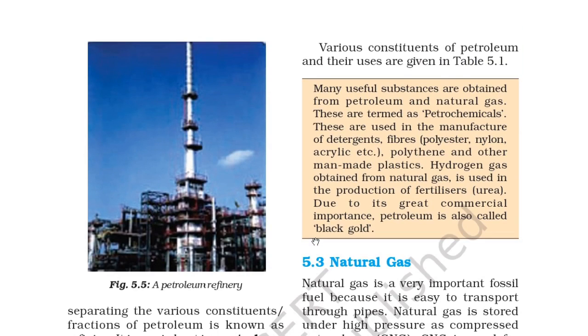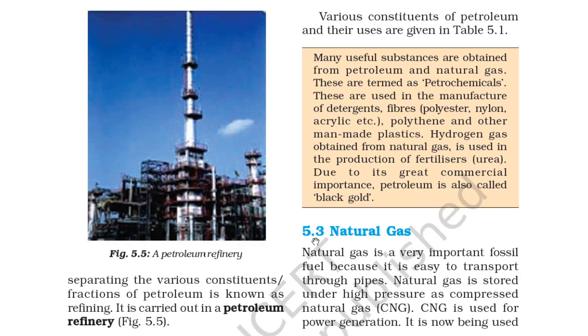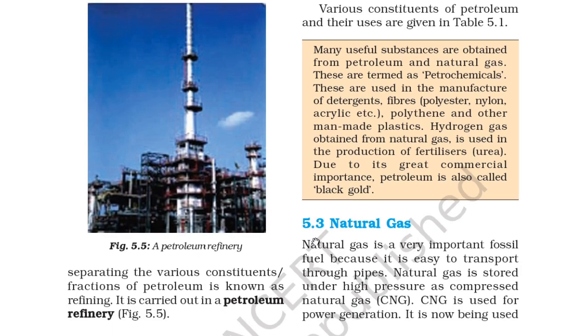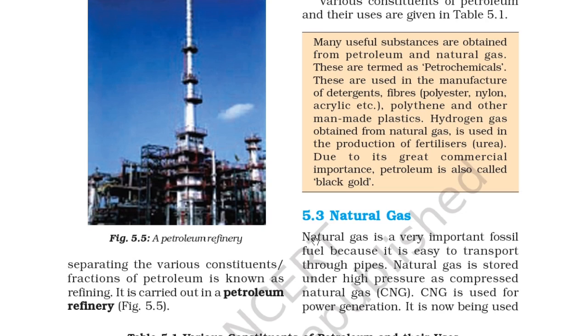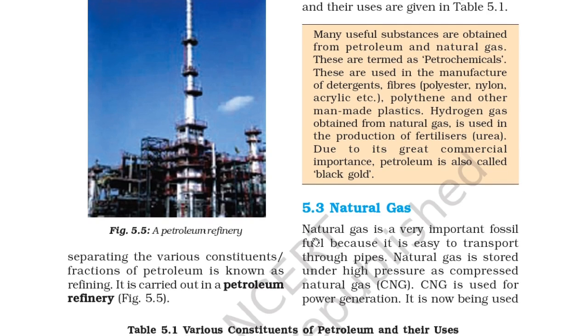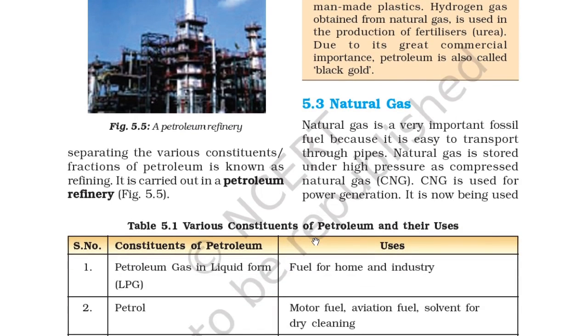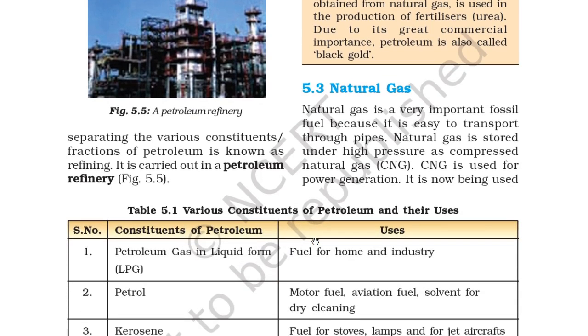Various constituents of petroleum and their uses are given in table 5.1. Many useful substances are obtained from petroleum and natural gas. These are termed as petrochemicals. These are used in the manufacture of detergents, fibers, polyester, nylon, acrylic, etc., polythene and other man-made plastics. Hydrogen gas obtained from the natural gas is used in the production of fertilizers, urea. Due to its great commercial importance, petroleum is also called black gold. So petroleum is also known as black gold and it has various uses.